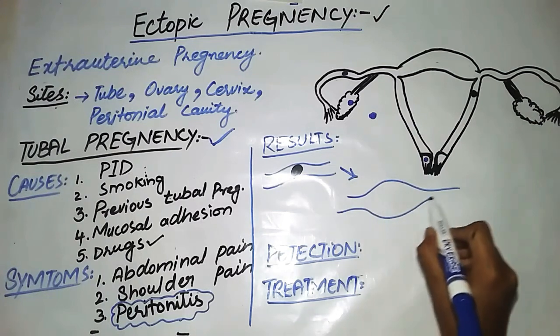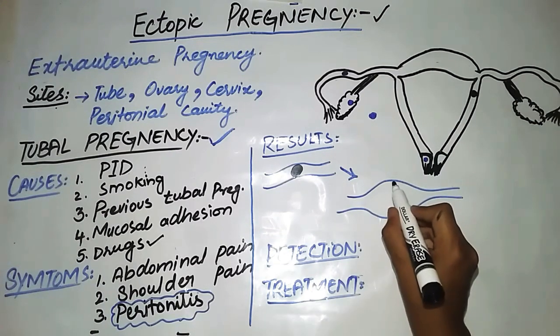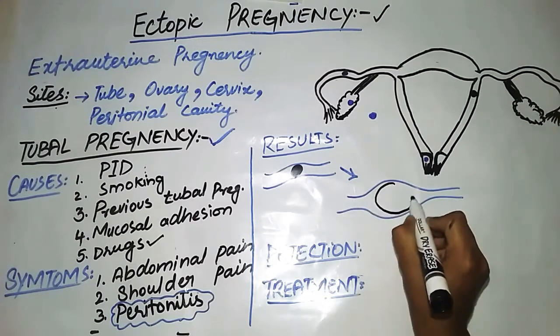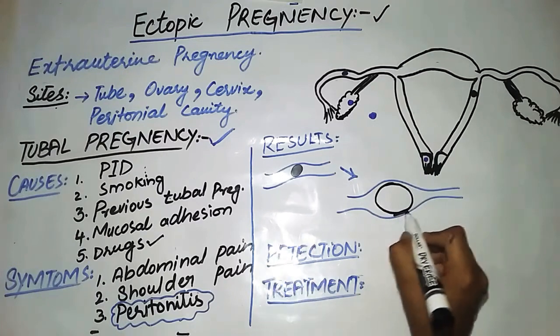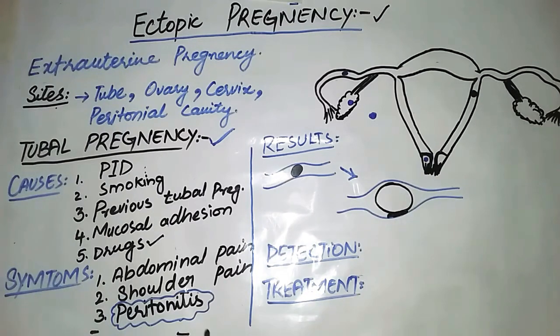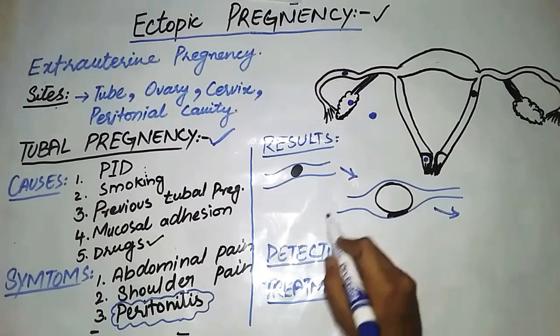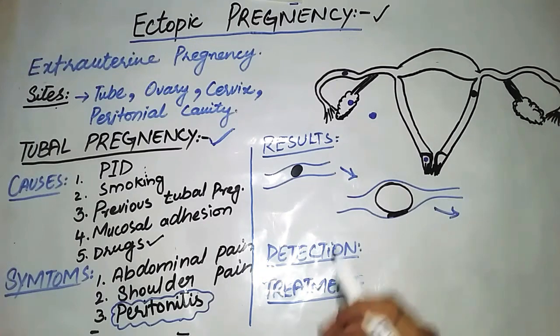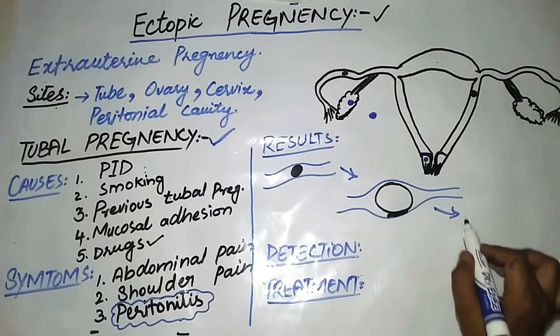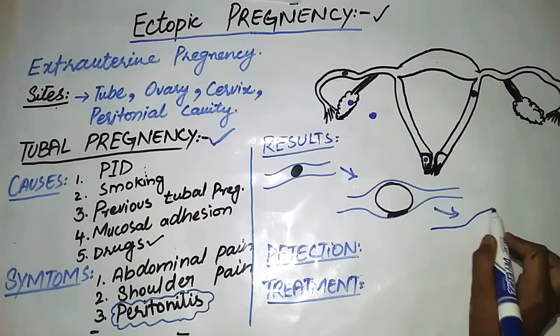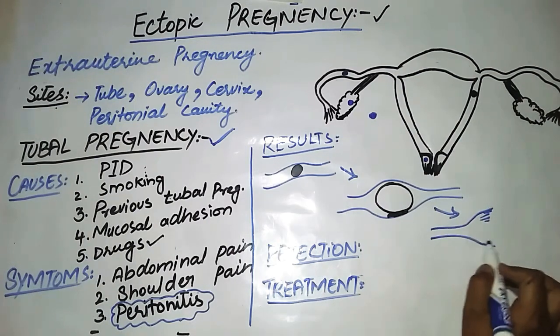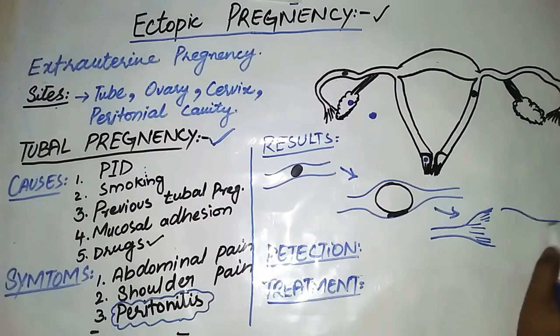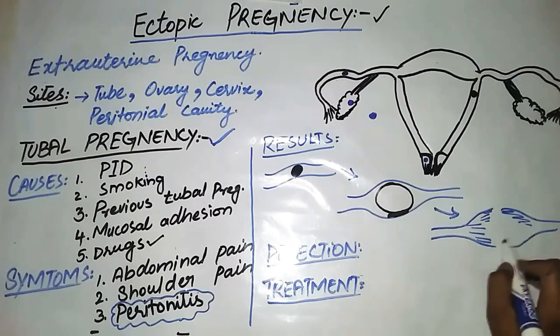It will distend the fallopian tube, because the blastocyst is increasing in size, growing and developing, so the fallopian tube is not able to expand beyond the limit. What will be the ultimate result? There will be rupture of the tube. The tube will be ruptured like this.